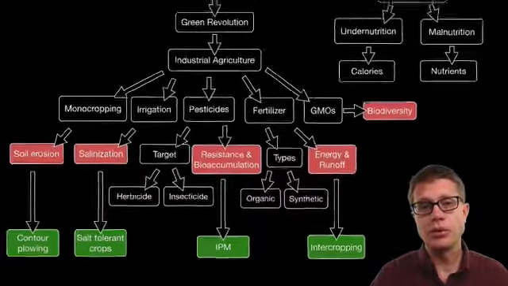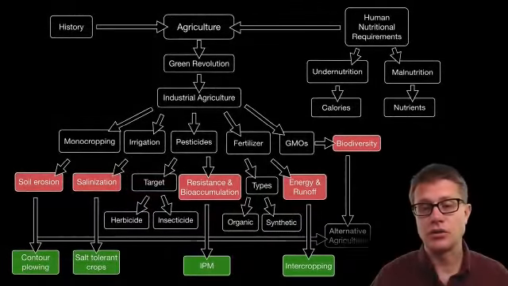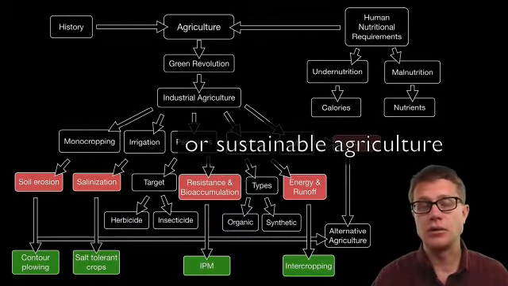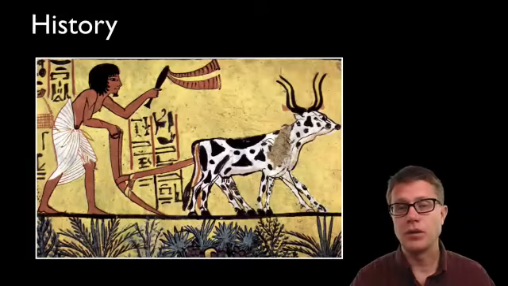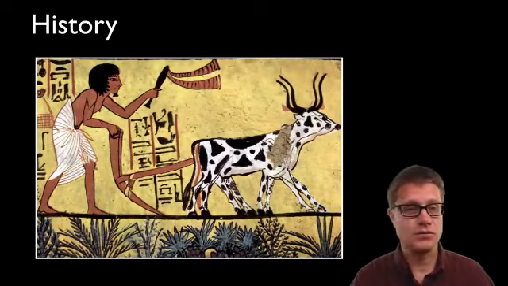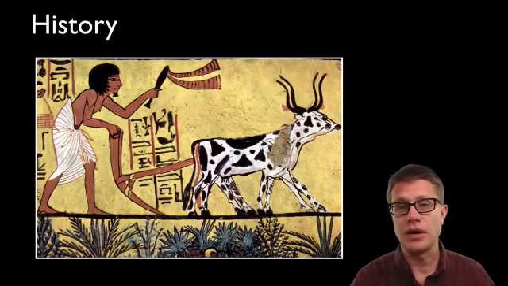And so there's a big push away from industrial agriculture towards alternative agriculture. We still have to feed the humans on our planet, but we can do it in a smarter way. And so if we look at the history of farming, most of it has been subsistence. So this is over 3,000 years old in a burial tomb. And so this is an early farmer plowing his field.